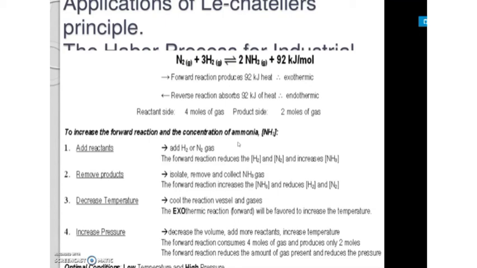If we remove products, the forward reaction again increases. Decreased temperature and increased pressure all have certain uses. The optimal conditions for the production of ammonia are low temperature and high pressure. If you apply low temperature and high pressure, we will get a good yield of ammonia.